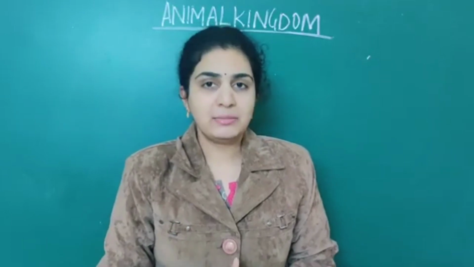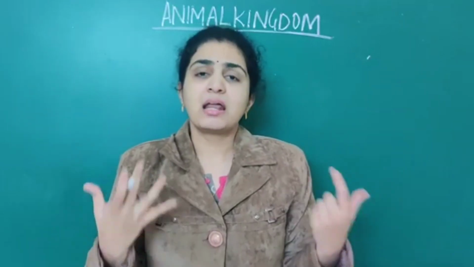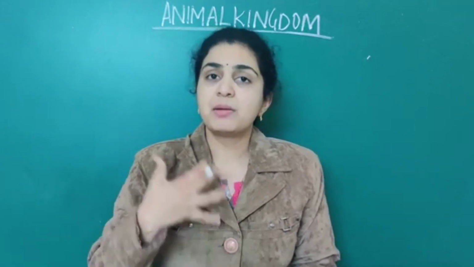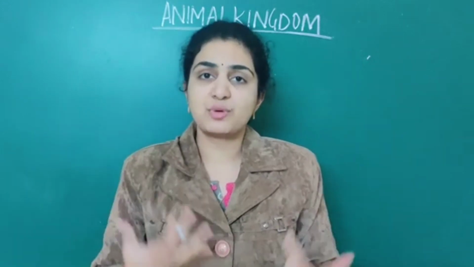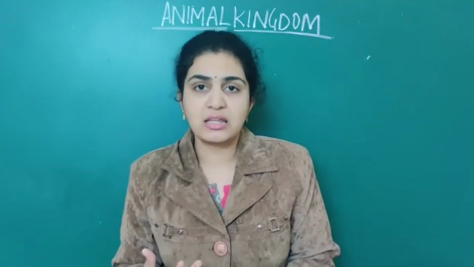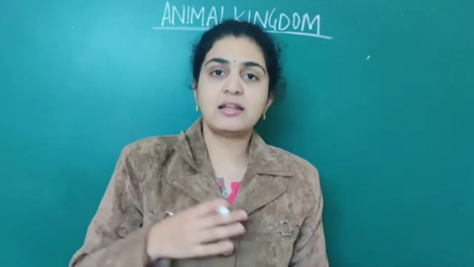In this lecture we are going to deal with a topic called the animal kingdom. In the animal kingdom there are numerous animals which we see around. They are different in their structure, function as well as their forms. So how do you classify numerous organisms? Already we have started the animal kingdom in the last class. So today we are going to continue what we dealt with in the last class, as well as the different phyla which are associated with it.